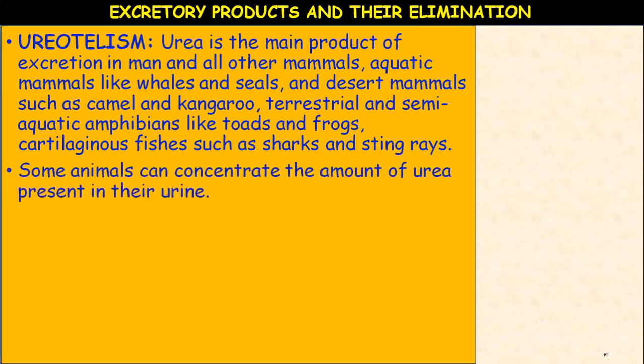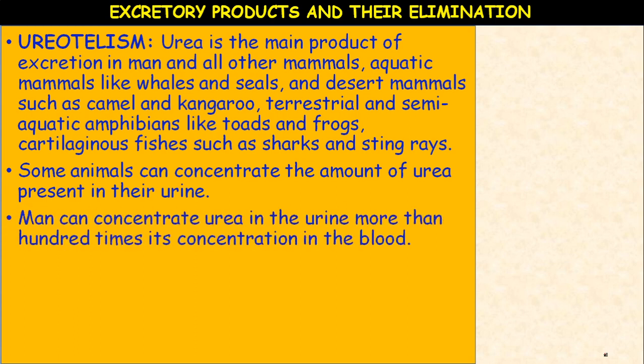Some animals can concentrate the amount of urea present in their urine. The man can concentrate urea in the urine more than 100 times its concentration in the blood.